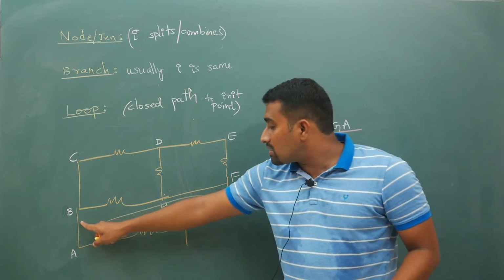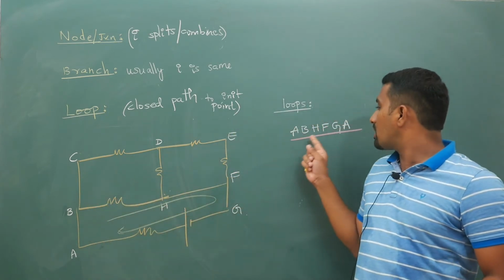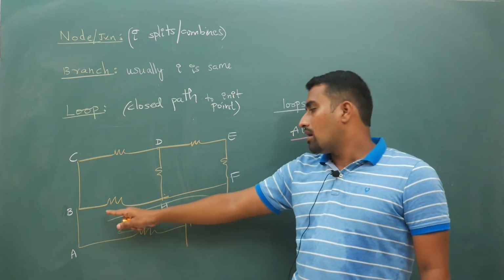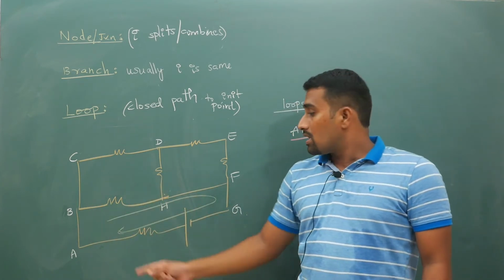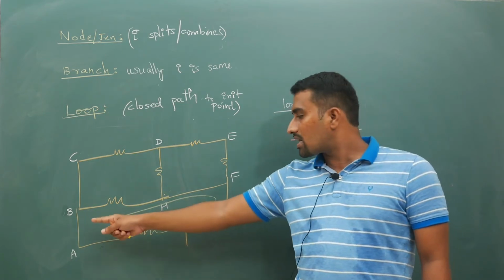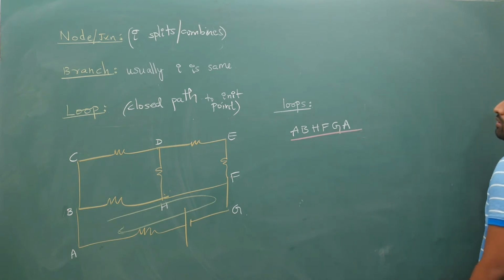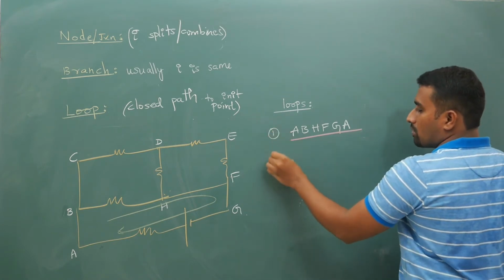So do not say B, H, F, G, A, B is a different loop, because whether you start from A or from B, it is the same loop. Here you have only one loop. This is your first loop.